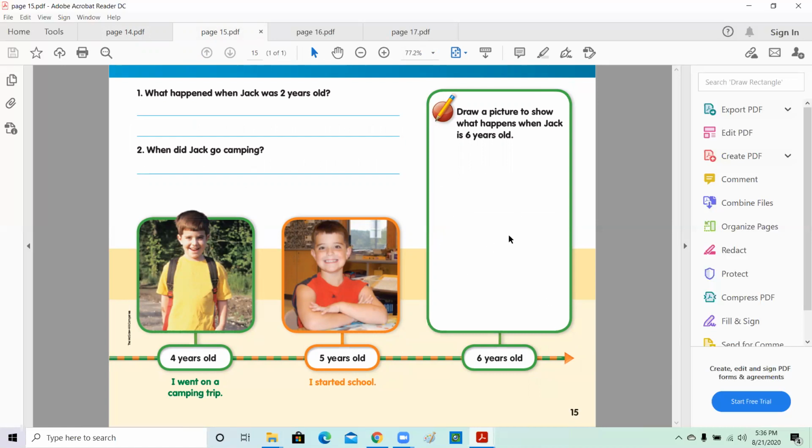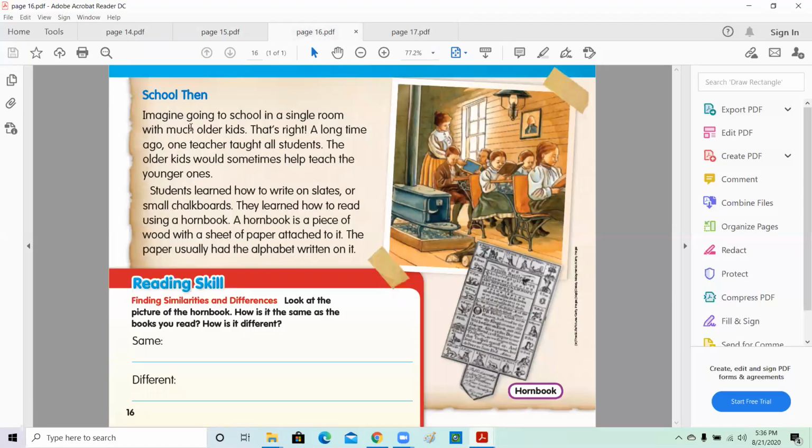So you can do something funny. You can make Jack holding a backpack or a school bag or lunchbox because he's ready to be in school now, like first grade, or he's wearing a hat, or he has a different hairstyle or different haircut, whatever you like. Okay, let's go to page 16.